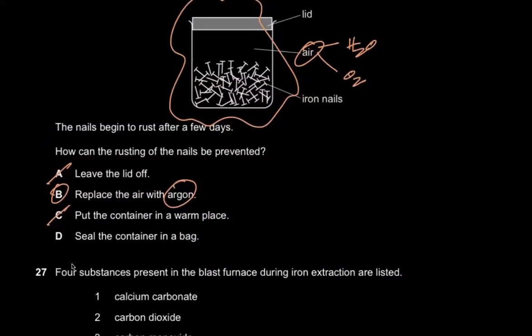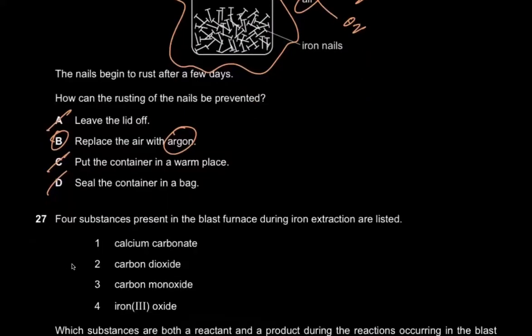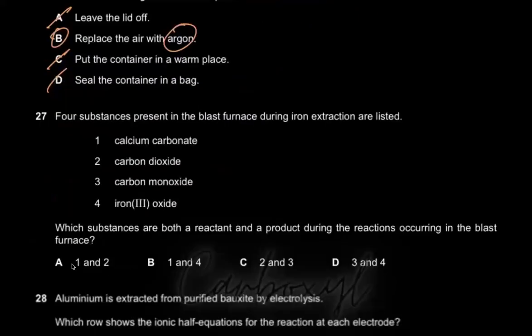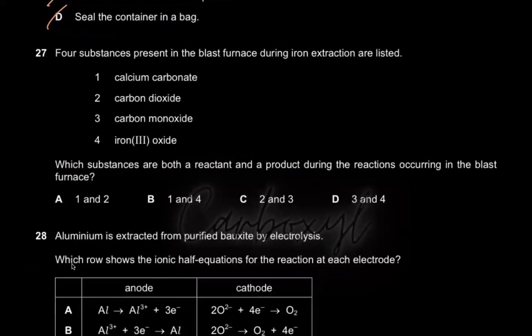4 substances present in the blast furnace during iron extraction are listed. Calcium carbonate, carbon dioxide. Which substances are both reactant and product? This is a good MCQ. Which substances are both reactants and product? For this, you need to know the entire reaction of your blast furnace, right?